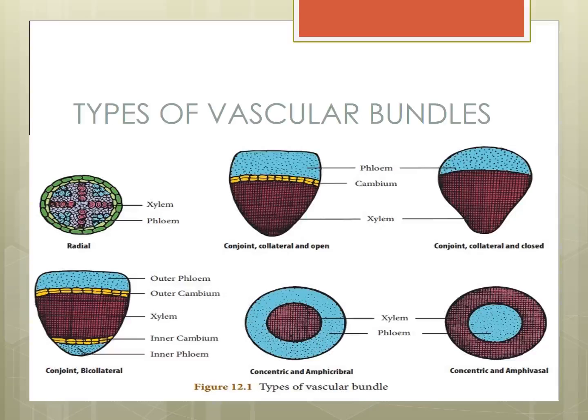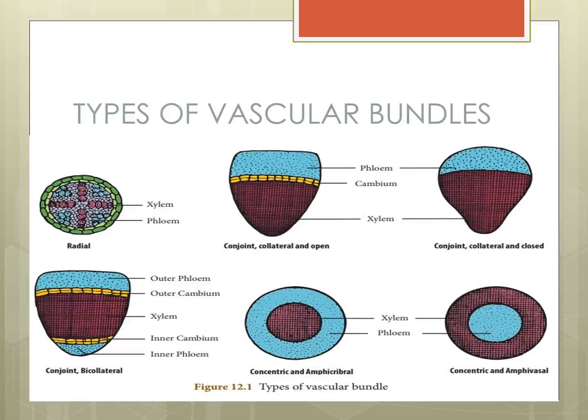In the picture, xylem is the reddish color, the round cells, and phloem is the blue color cells.